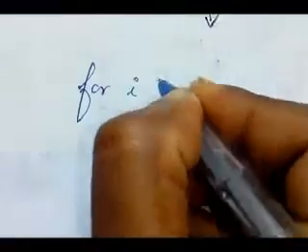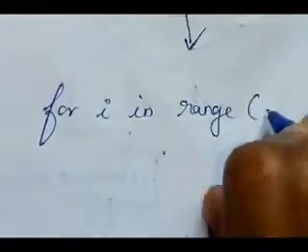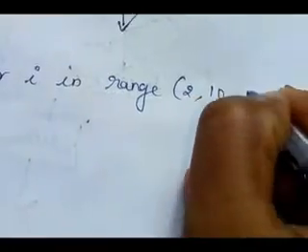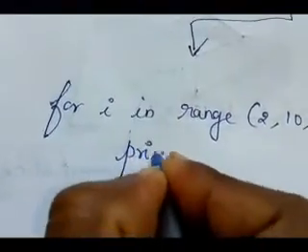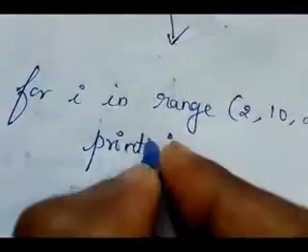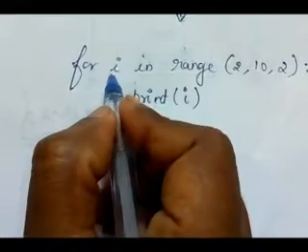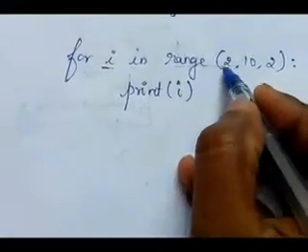For I in range 2, 10, 2 colon, print I. This much only. See here, I is the counter variable. Here the sequence, what is the sequence? Range.